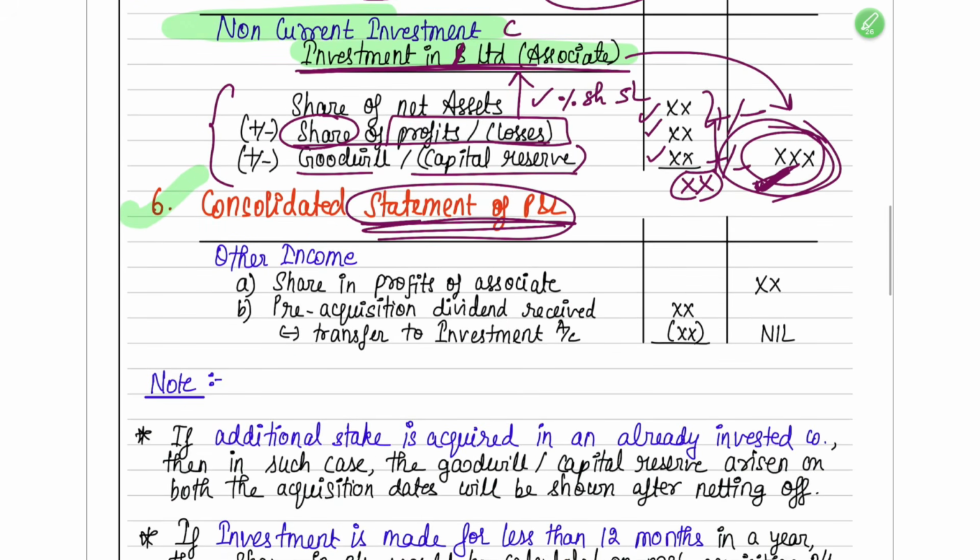Next is in your statement of P&L, how are you going to disclose? Under other income, you have to show how much share you have got as profits of associate. From the associate, how much profits have you earned? Okay, take that. That will be your other income.